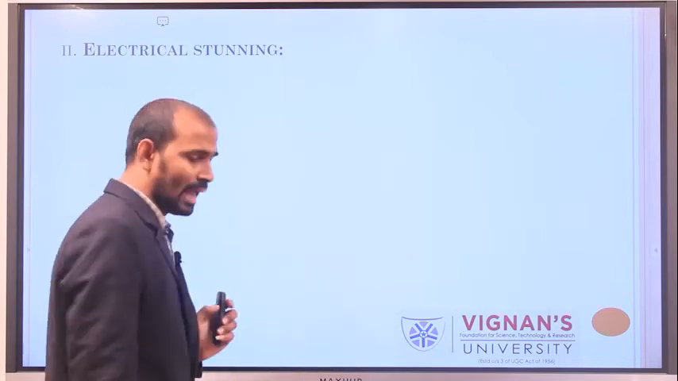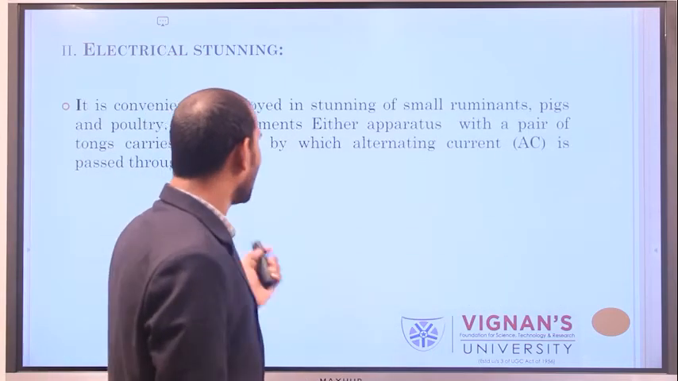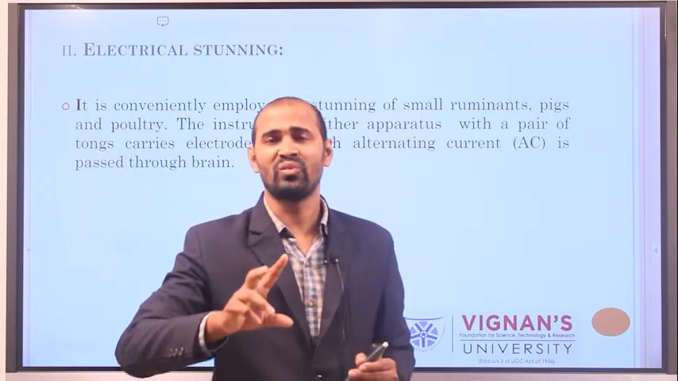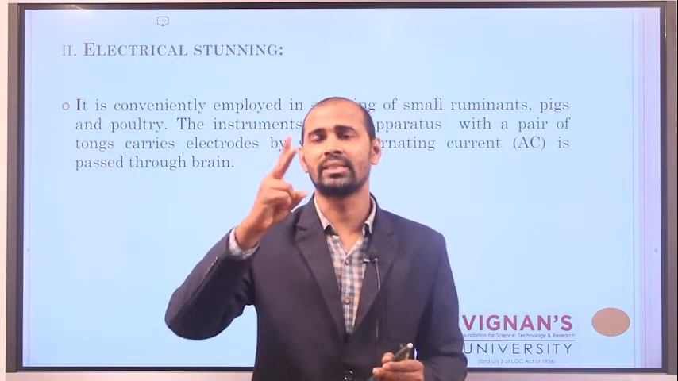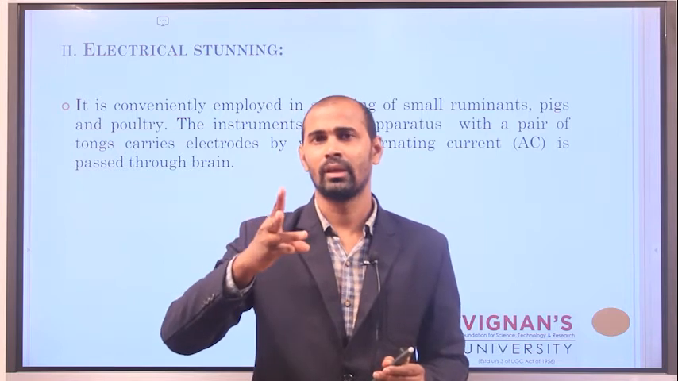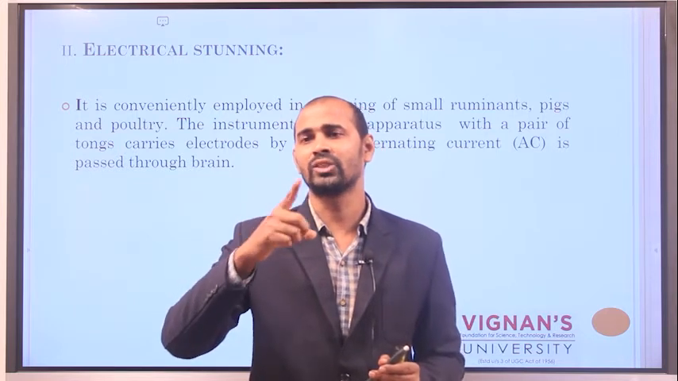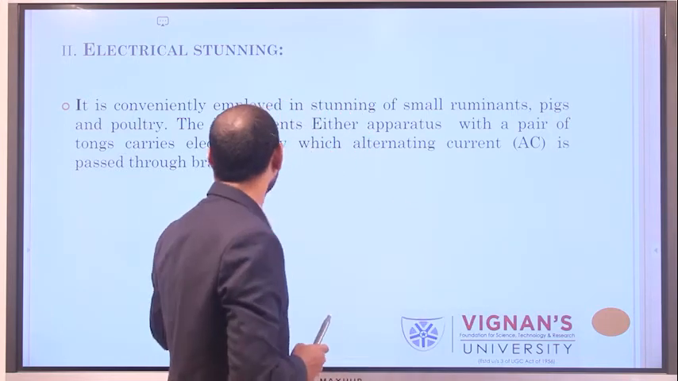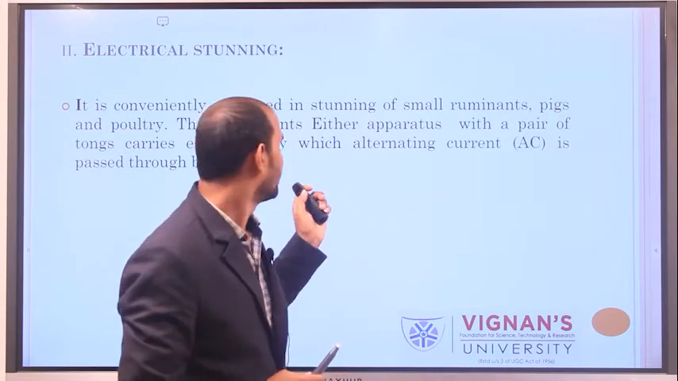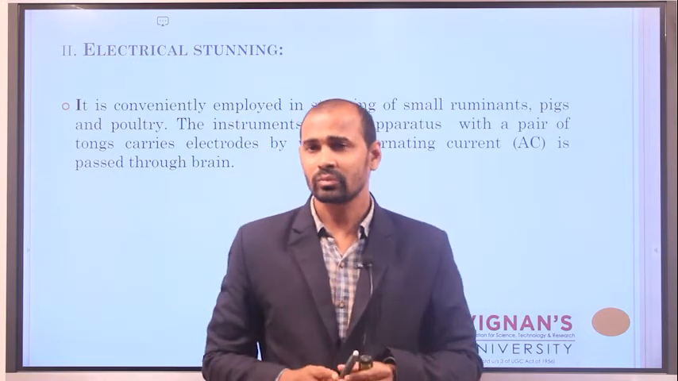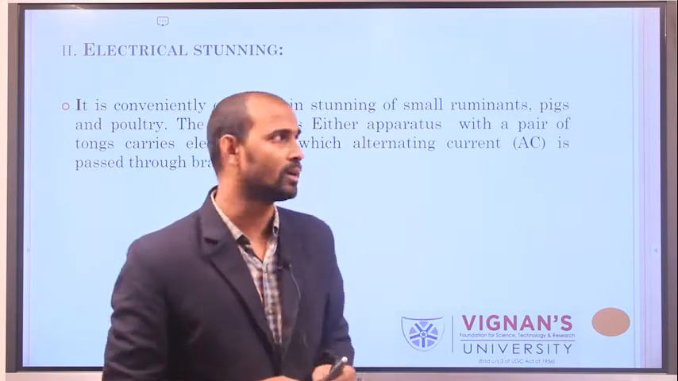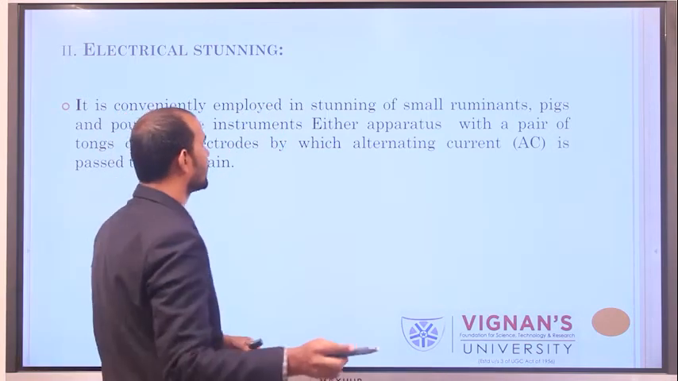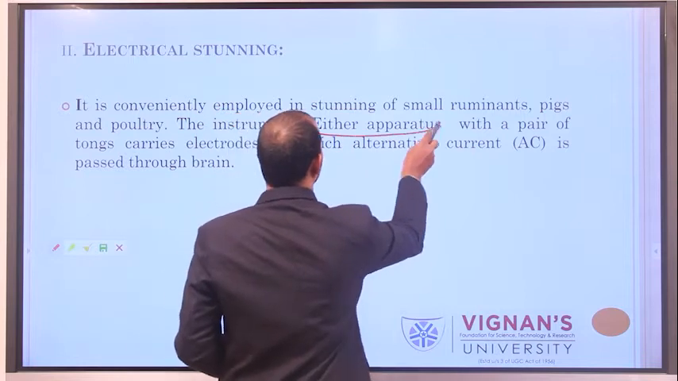Next, coming to electrical stunning. Electrical stunning is generally done for ruminants, pigs and poultry. Pigs, poultry and ruminants like goat and sheep are generally stunned using the electrical stunning method. In this method, we use an apparatus called the ether apparatus.